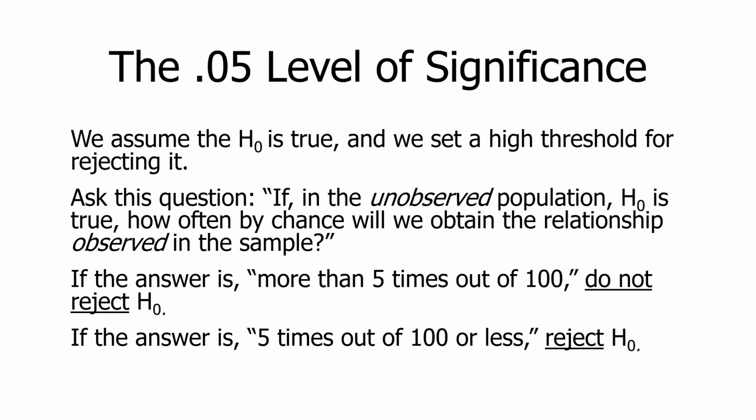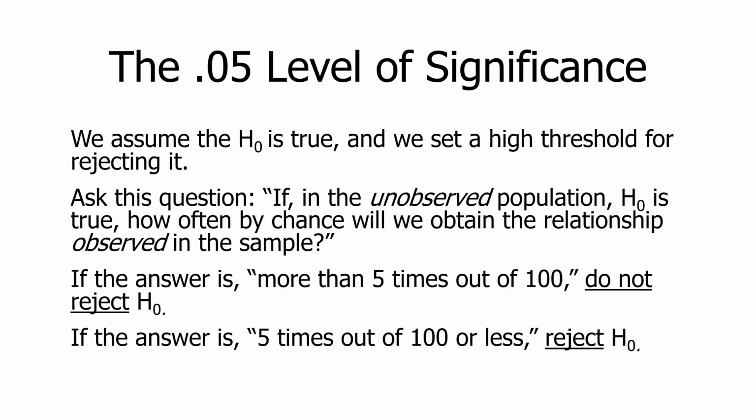Clearly, if the null hypothesis could explain our results, say 25% of the time by chance processes, or 30% of the time, or even 15% of the time, we would probably say, well, that's pretty frequent, so we won't reject the null hypothesis. What creates some confusion for students is that we also extend the null hypothesis's territory, if you will, all the way down to 6 times out of 100. So if we have a set of events that could be produced by chance 6 times out of 100, we still don't reject the null hypothesis because that is too frequent given the standard that we apply.